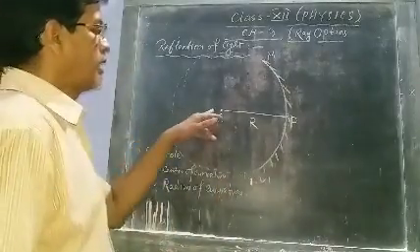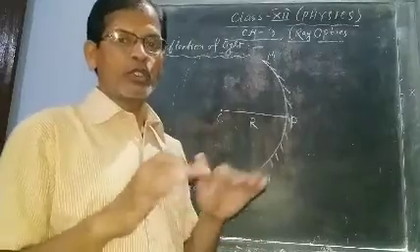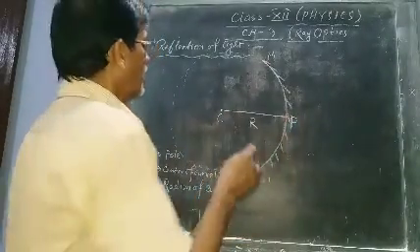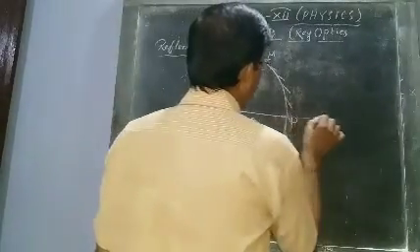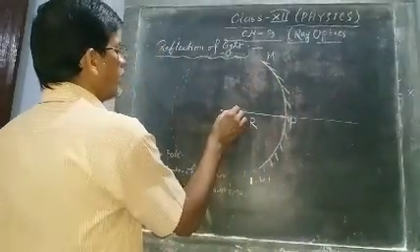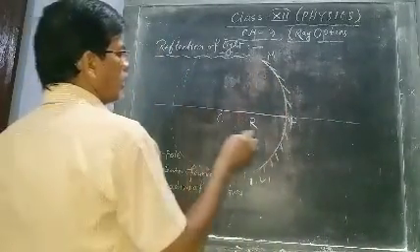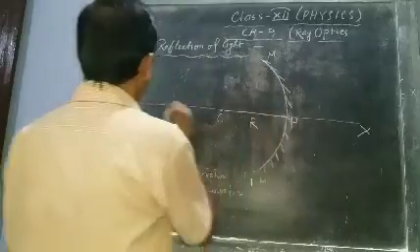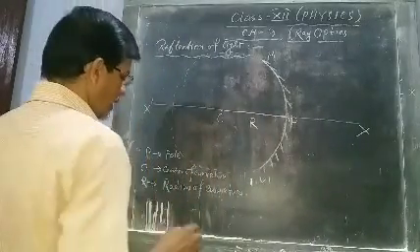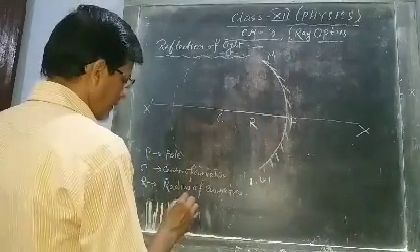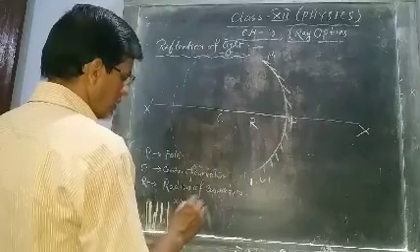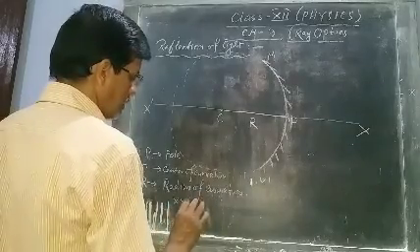Now if C and P are joined and extended, we get a line. This is called the principal axis. X dash is the principal axis.